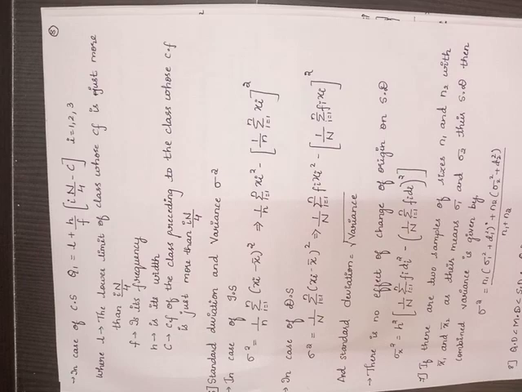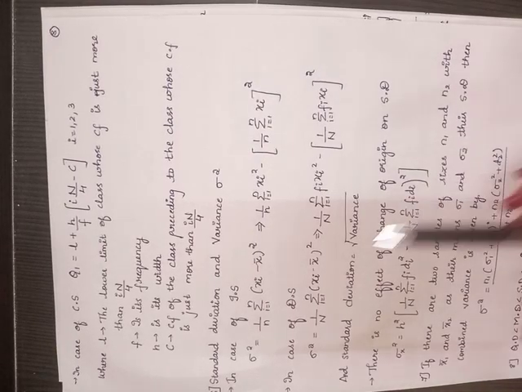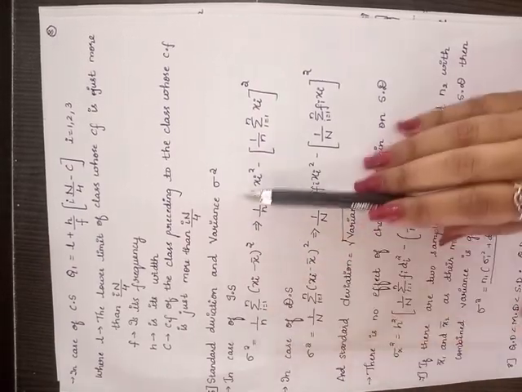This is in case of what? Continuous series for grouped data, that is whenever class intervals are given. This formula is very much important. Previously the median was L plus h by f into n by 2 minus c. Here it is n by 4 minus c. The same corresponding terms, how we find the width, frequency, lower limit and cumulative frequency, remain the same. And the next one is standard deviation and variance.